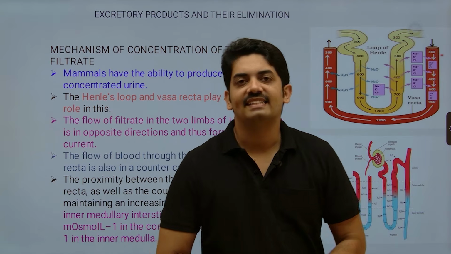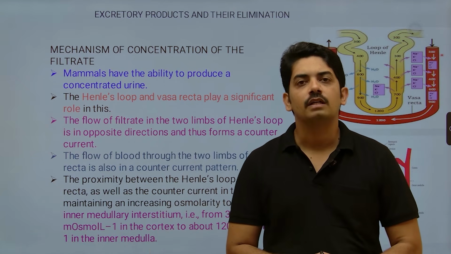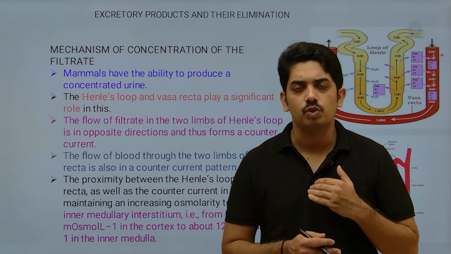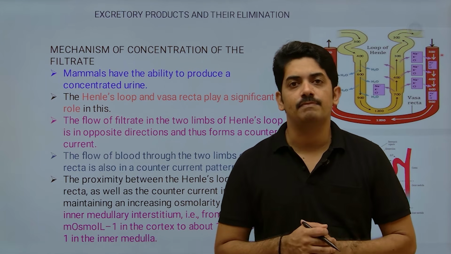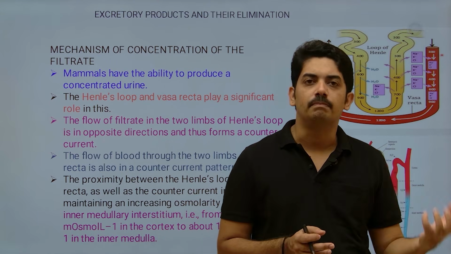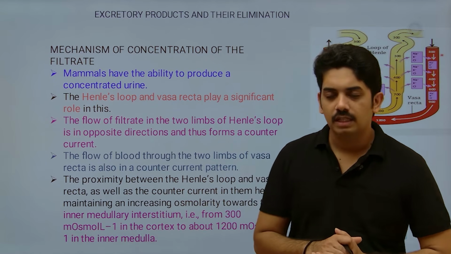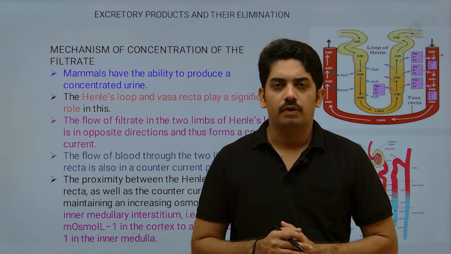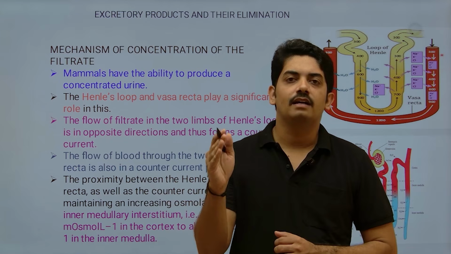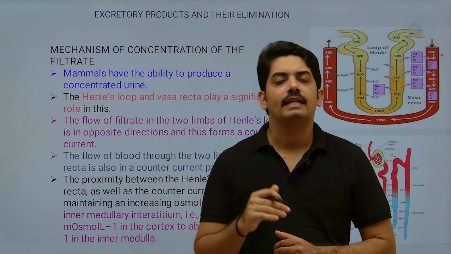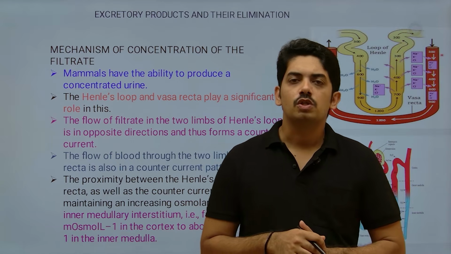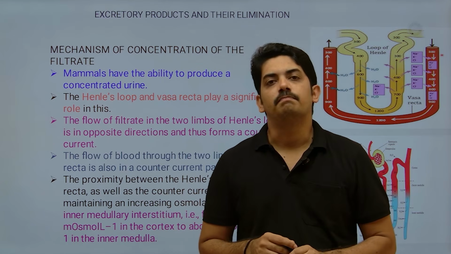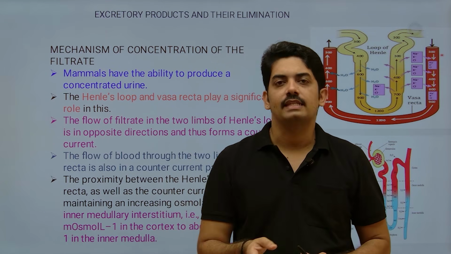The next part is very interesting actually, the counter current mechanism. Whatever we have studied, 99% of the glomerular filtrate formed will be reabsorbed. Now the question comes, how is it reabsorbed? Who is carrying this back to the blood, right? So this is a very interesting thing. We already studied this while studying the structure of the nephron. The vasa recta lie parallel to the ascending and descending limb of Henle. So the glomerular filtrate moves in one direction and the blood in the vasa recta moves in exactly the opposite direction.